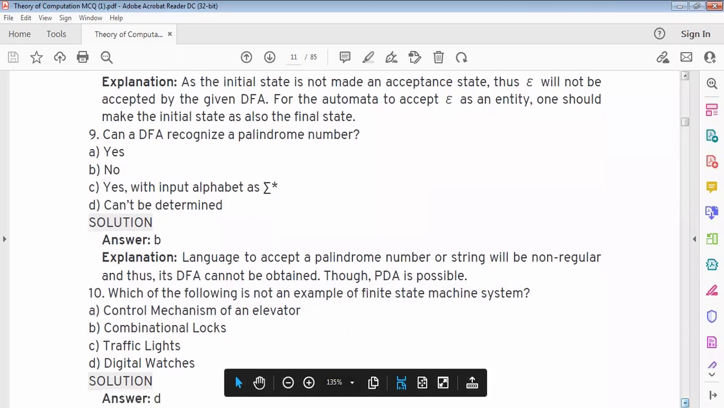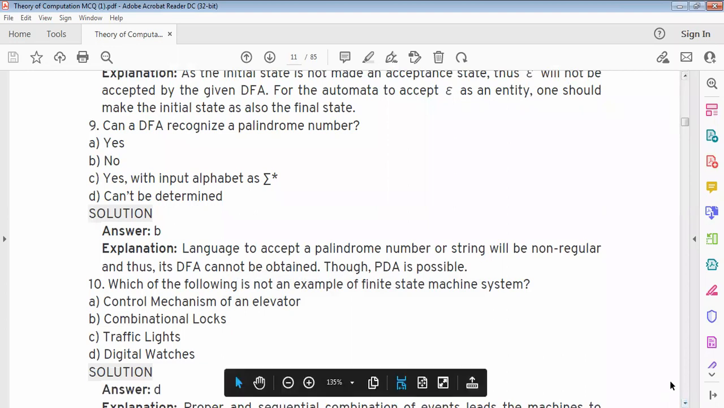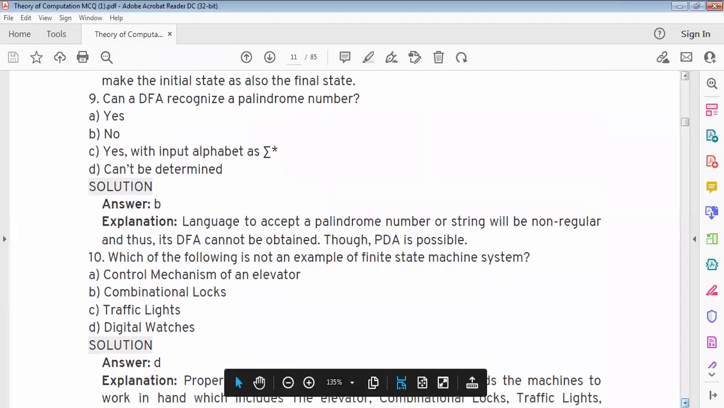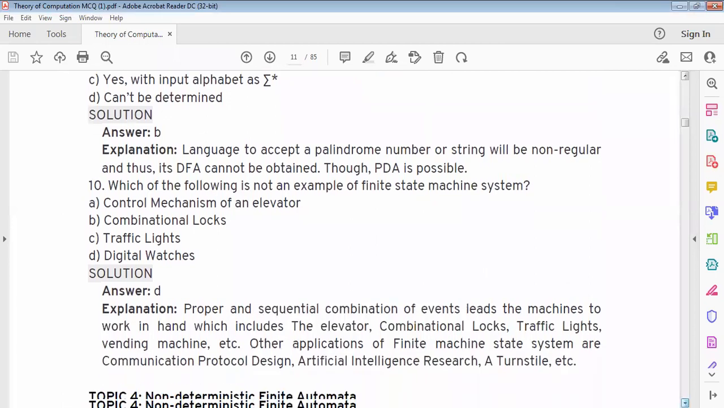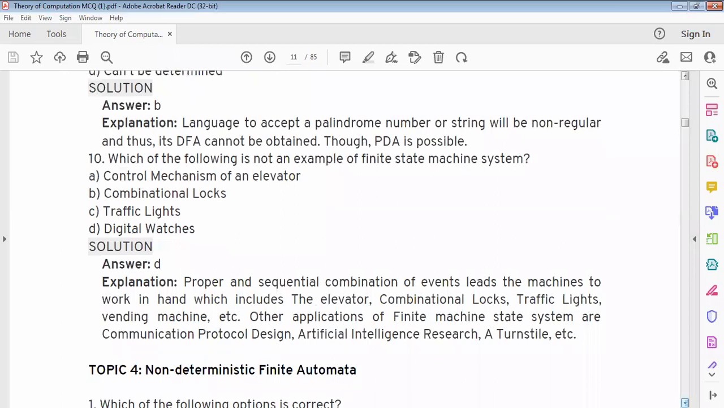Can a DFA recognize a palindrome number? Answer is no. The language to accept a palindrome number or string is non-regular and thus a DFA cannot be obtained. Thus, a PDA, pushdown automaton, is possible.